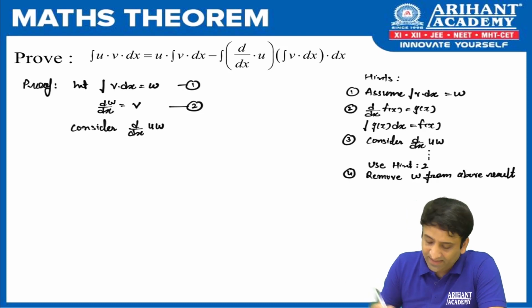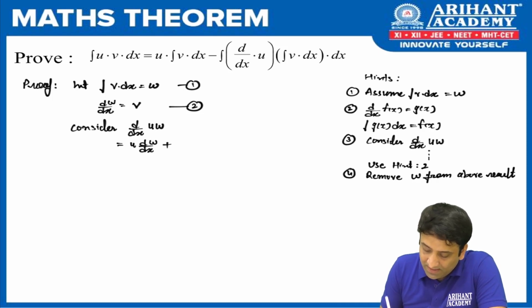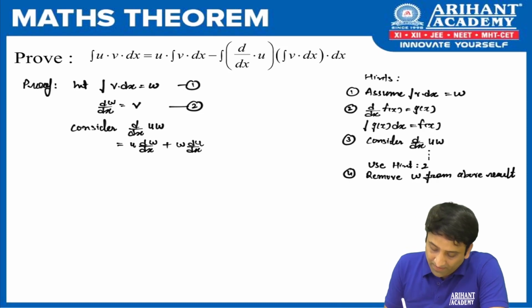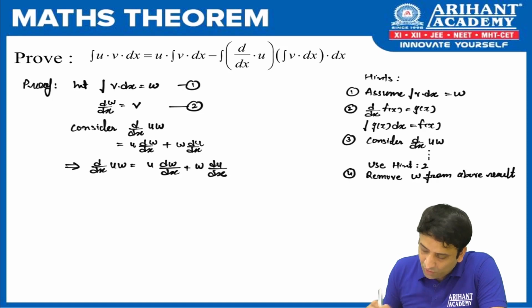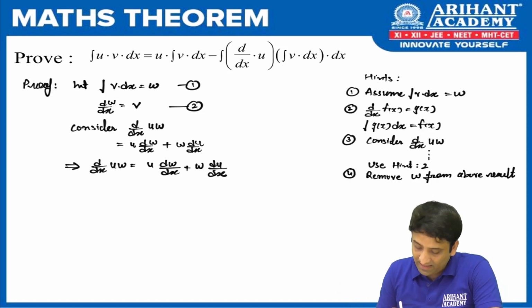So the first, that is u, times the derivative of the second, that is w, plus the second, that is w, times the derivative of the first, that is u. So we applied the product rule. This implies the derivative of uw is u dw by dx plus w du by dx, and I got my result. So using the third hint, I got this result.